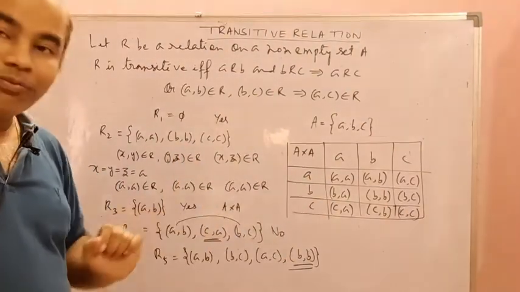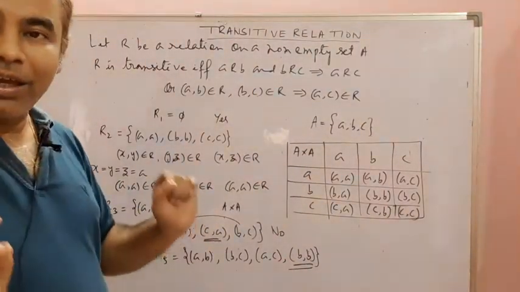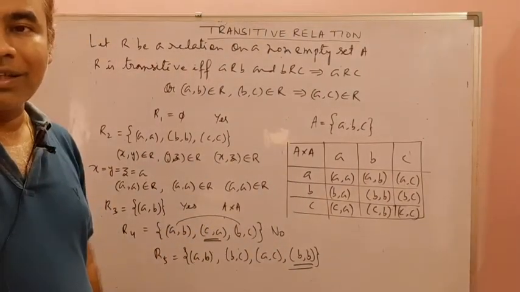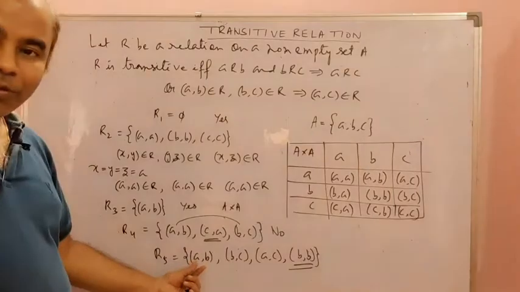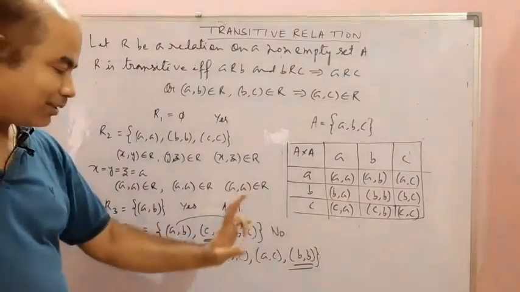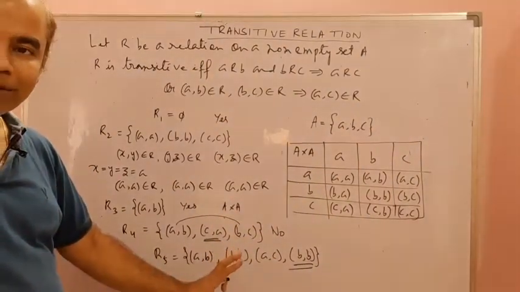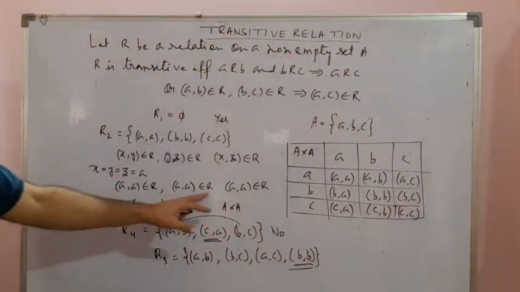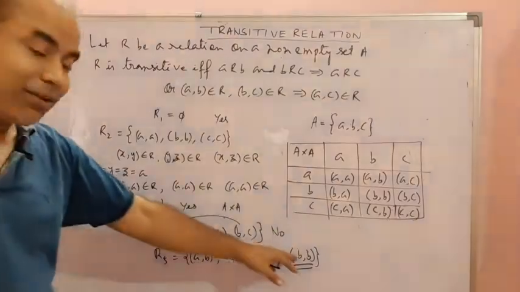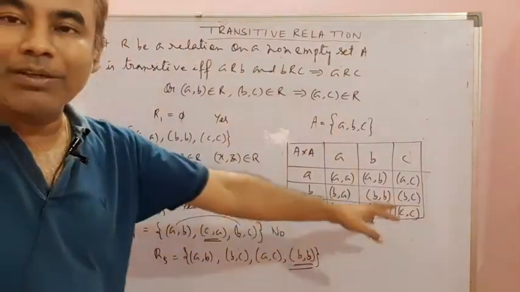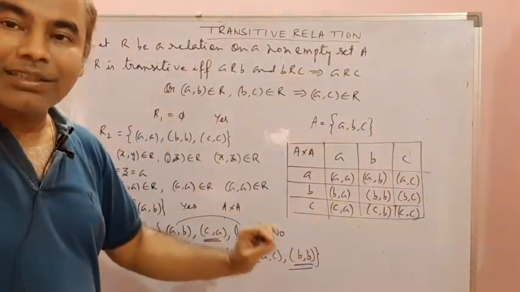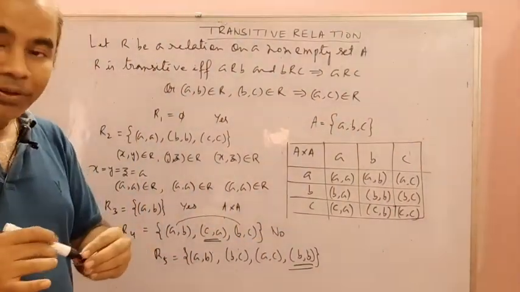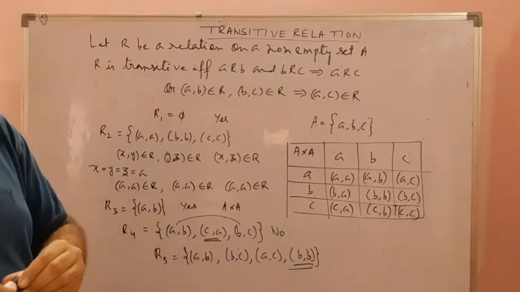But with the fourth ordered pair, is it yes or no? The answer is yes, it is transitive. Because, as I told you, a comma b, b comma c, a comma c satisfy the condition of a transitive relation, and b comma b, as I explained here, would be b comma b three times, but as repetition is not allowed, only b comma b is there. So this is a transitive relation.